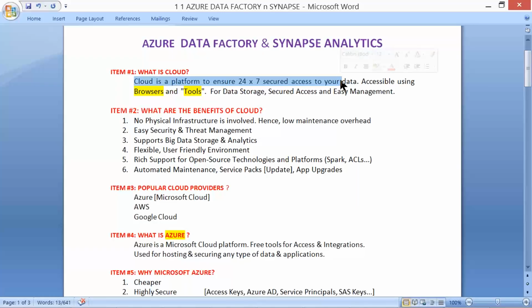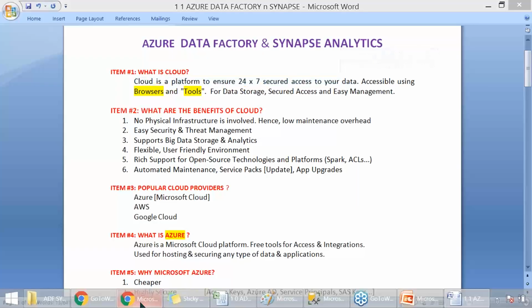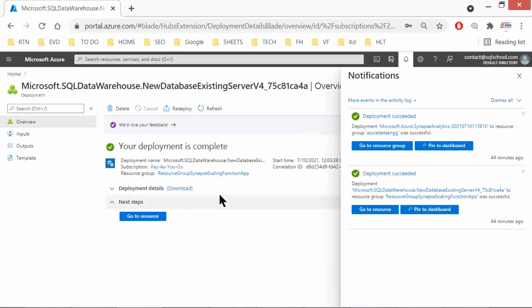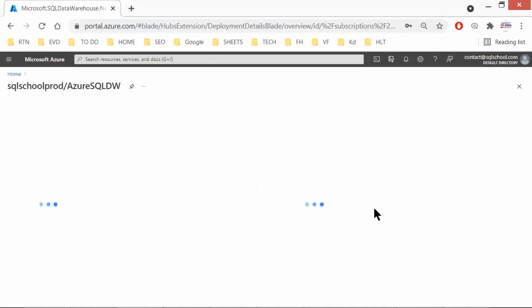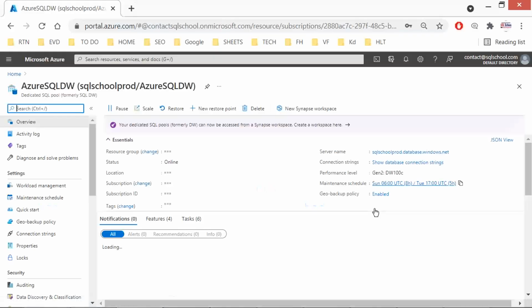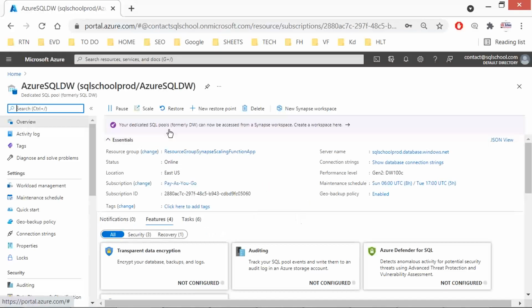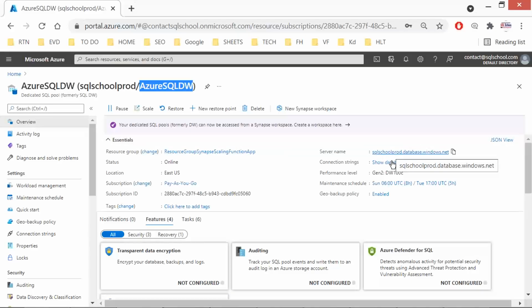Yes, for example, here we have certain examples just to understand the concept. There is one data warehouse I built a few minutes back in the cloud. This data warehouse I built just now, we can access directly from the browser, Azure SQL DW, from the SQL School Prod server.